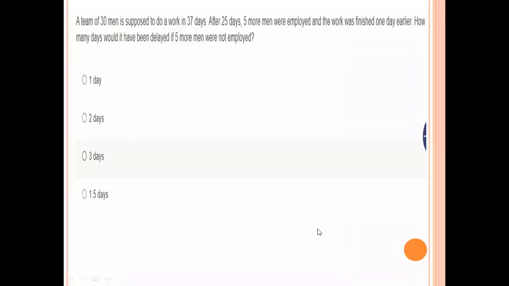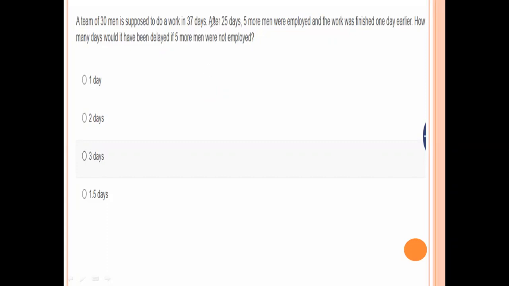Next question. A team of 30 men is supplied to do a work in 37 days. After 25 days, 5 more men were employed and the work was finished 1 day earlier. How many days would it have been delayed if 5 more men were not employed? Actually, 30 men complete that work in 37 days.